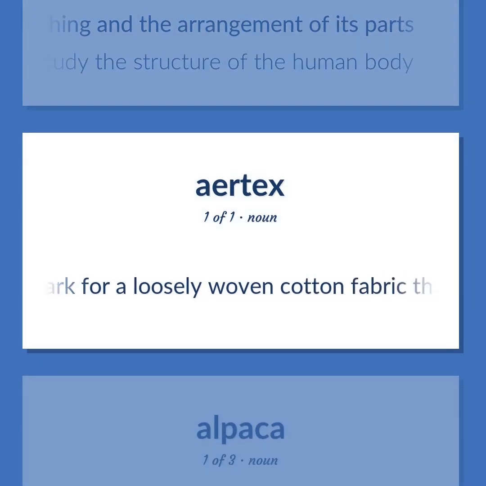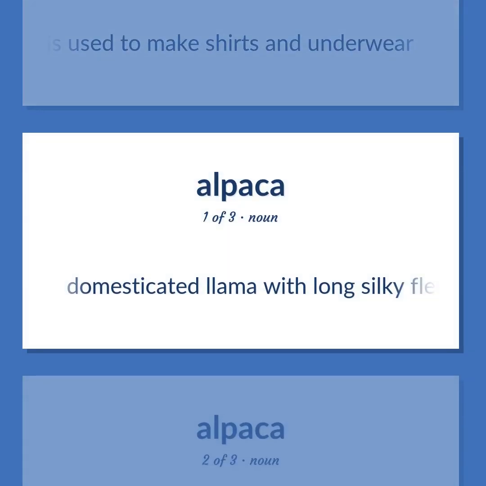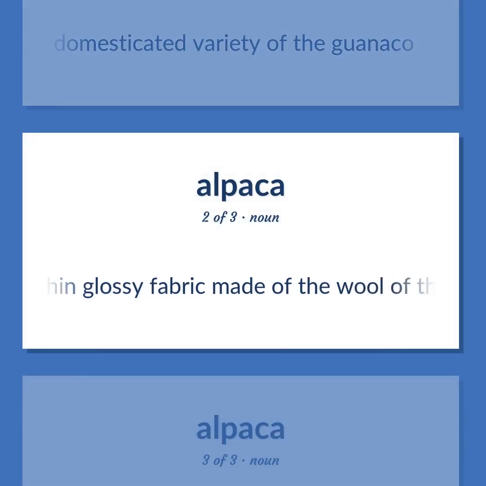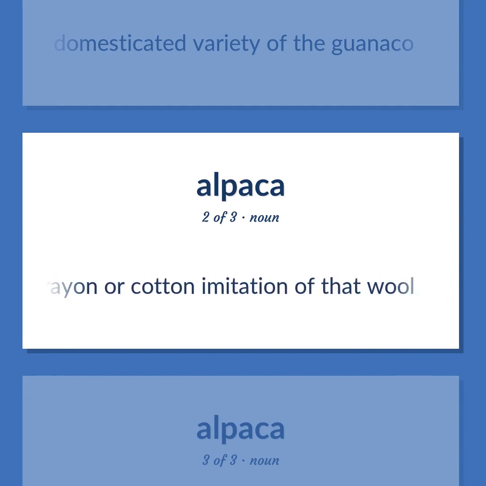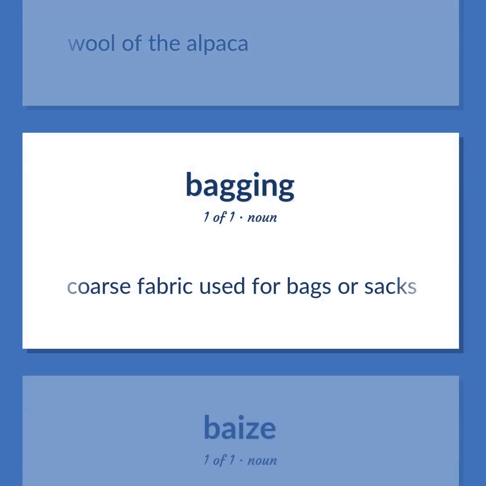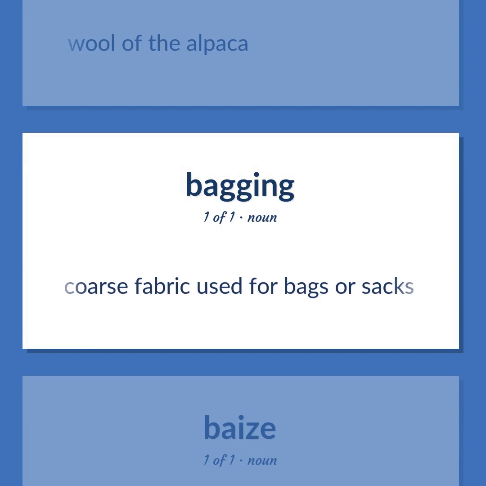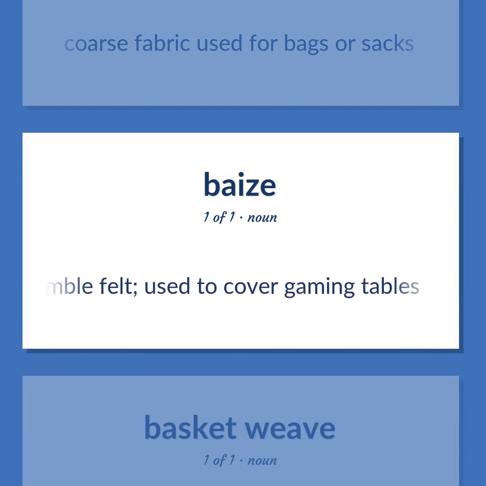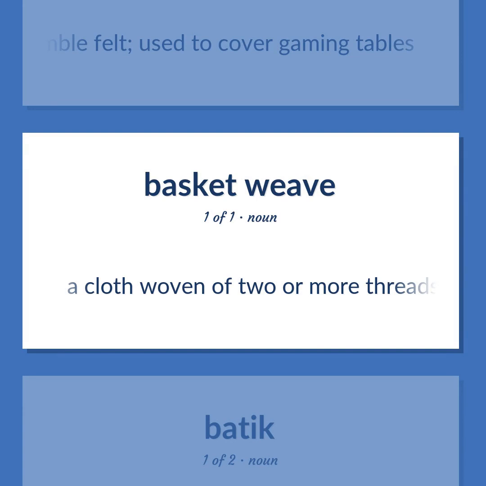A trademark for a loosely woven cotton fabric that is used to make shirts and underwear. Domesticated llama with long silky fleece, believed to be a domesticated variety of the guanaco. A thin glossy fabric made of the wool of the llama pacos, or made of a rayon or cotton imitation of that wool. Wool of the alpaca. Coarse fabric used for bags or sacks. A bright green fabric napped to resemble felt, used to cover gaming tables. A cloth woven of two or more threads interlaced to suggest the weave of a basket.